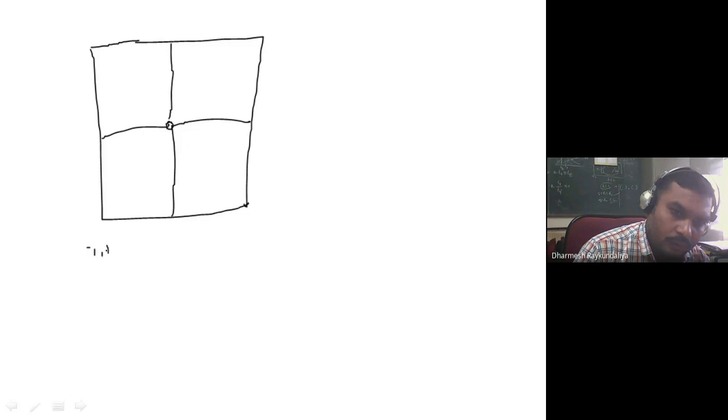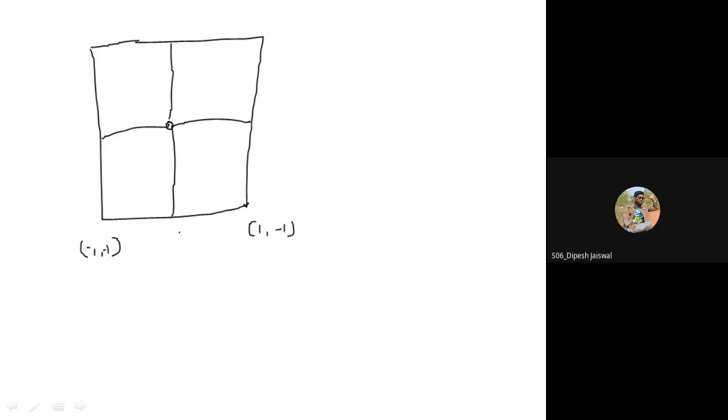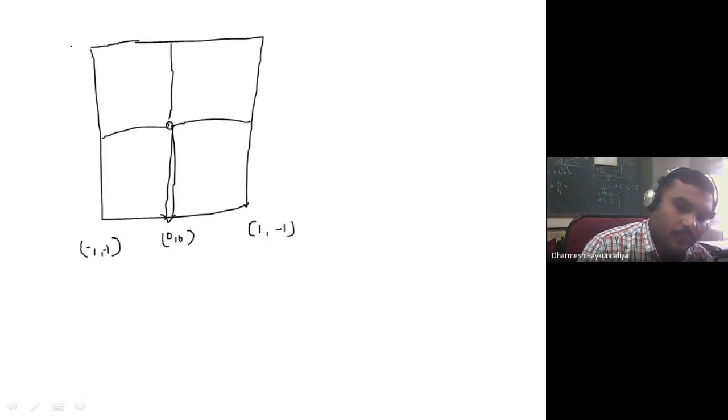So suppose this is the center, and from the center the distance is 1. So this point here is -1, -1. This point is 1, 1, and this is 1, -1. This is 0, 0 because this is showing the center. And this is nothing but -1, 1.